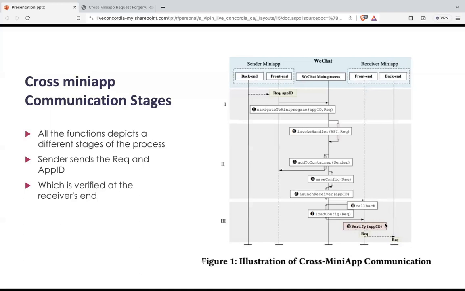If this verification step is missing at any stage, then it is vulnerable to Cross Miniapp Request Forgery. The sender sends the request and the application ID, which is verified at the receiver's end. And I'm telling you again, if this verify app ID is missing, then we call it vulnerable to Cross Miniapp Request Forgery.